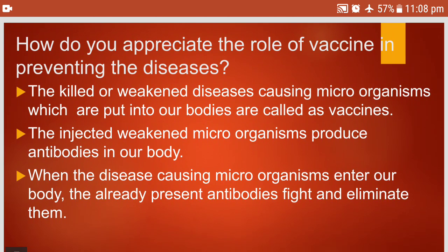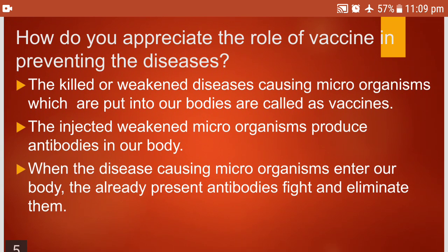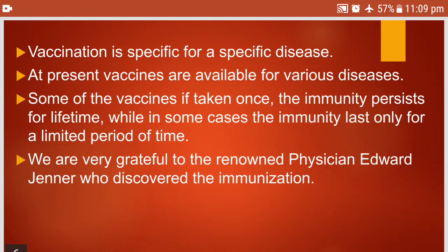How do you appreciate the role of vaccine in preventing the diseases? We have already just now seen that the killed or the weakened disease causing microorganisms which are put into our bodies are called vaccines, and these injected weakened microorganisms produce antibodies in our body, and when the disease causing microorganisms enter into our body, the already present antibodies will fight and eliminate them. Just now I told you. Vaccination is specific for a specific disease. At present, vaccines are available for various diseases. Some of the vaccines, if once taken, the immunity persists for a lifetime, while in some cases the immunity lasts only for a limited period of time. You have to keep on repeating the vaccinations.